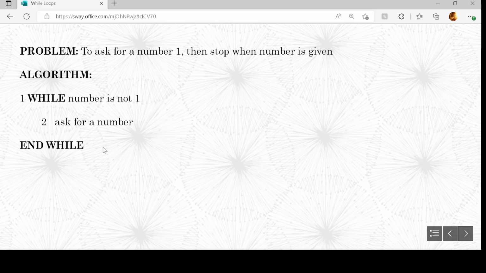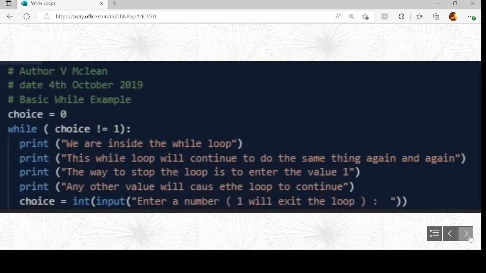Okay, looking at the algorithm for it, this is a problem to ask for number 1 and then stop when that number is given. So the algorithm would be, while number is not 1, ask for a number. I'm just going to show you some basic code for this.